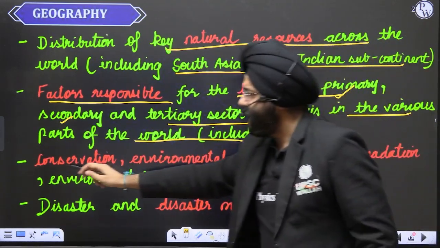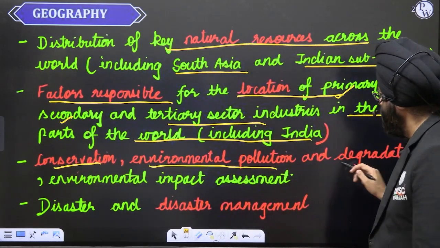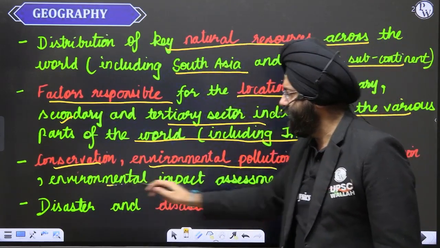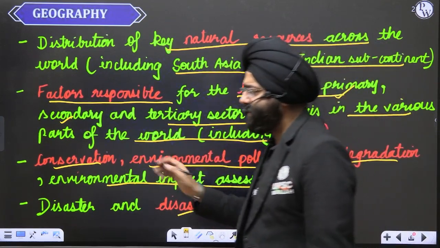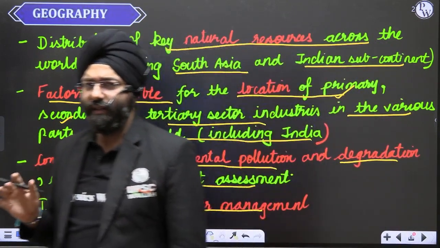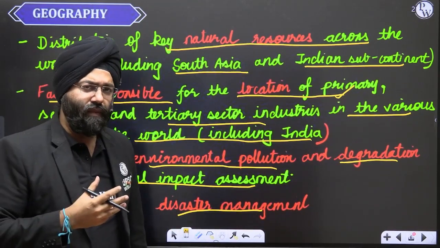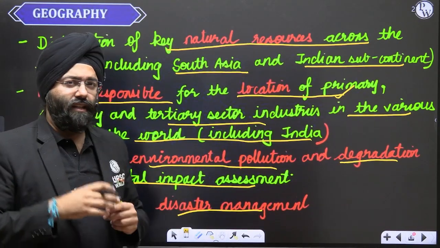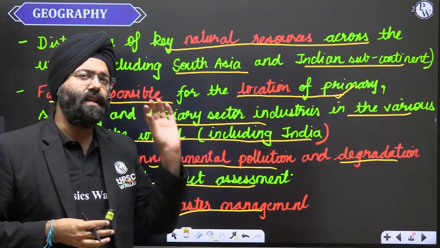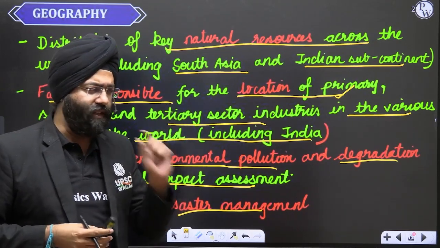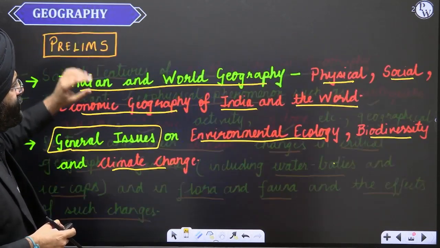Next is, again, the environment part: conservation, environmental pollution, degradation, environmental impact assessment, disaster, and disaster management. Now, again, what happens? You need to know the basics of environment, conservation, and the various laws, which we will break down with respect to the decipherment of the syllabus, and see what the various intricacies are that are hidden in the syllabus.